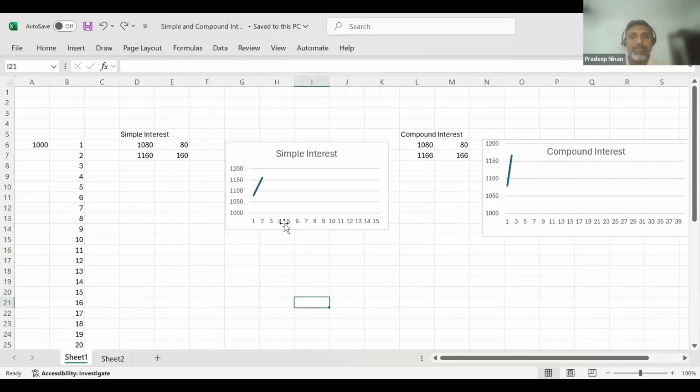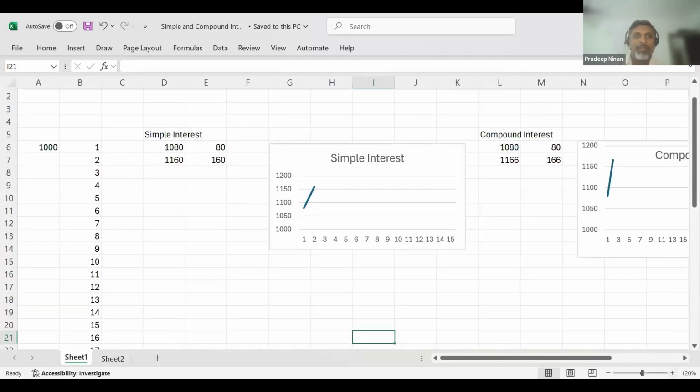Can I confirm, Divya, that you can see my Excel sheet? Okay. So here you can see, let me just make it a little bigger, a person who is earning simple interest. Now, all of us know what simple interest is. I'll give you an example. Let us say this person puts in 1,000 rupees at simple interest.